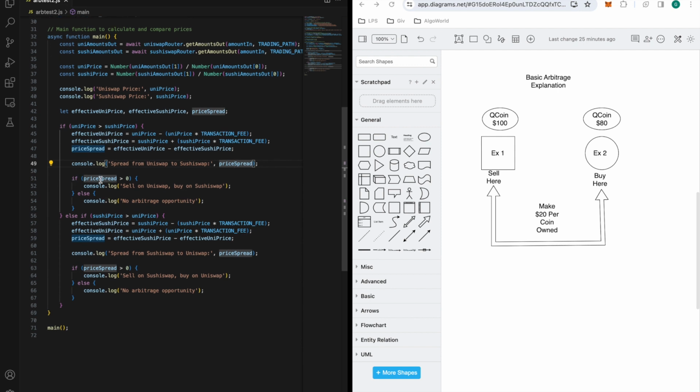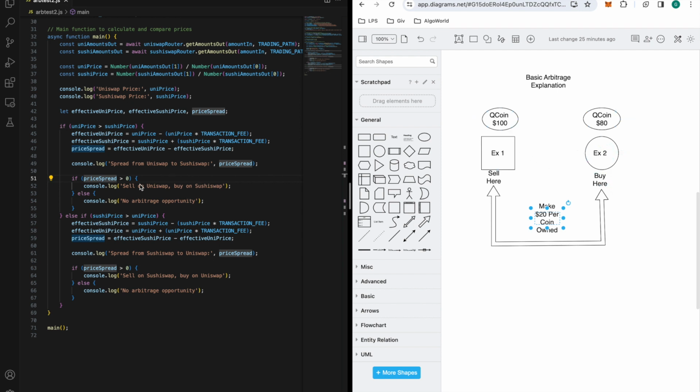And now, if the price spread is greater than 0, we will sell on Uniswap and buy on SushiSwap. What that basically means is, again, exactly what we said here. You would buy it for 80, sell it for 100. So you would buy it for 80 on SushiSwap and sell it for 100 on Uniswap. This is why this diagram is so powerful. It's basically exactly what we're saying here. If the price spread is greater than 0, so if the price spread was 20, which is still greater than 0, this is exactly what we're doing. We're buying it here, selling it here.